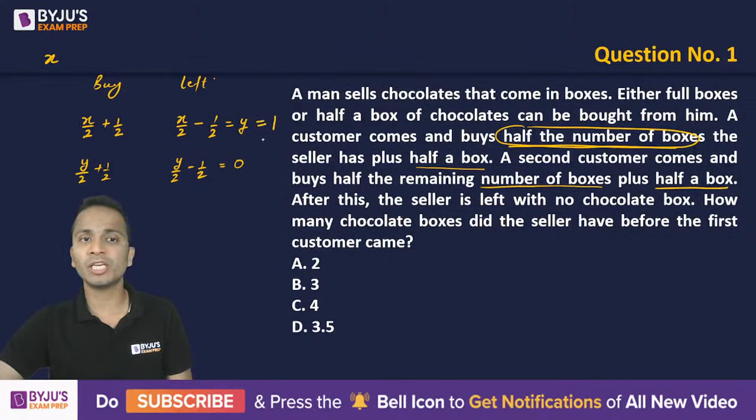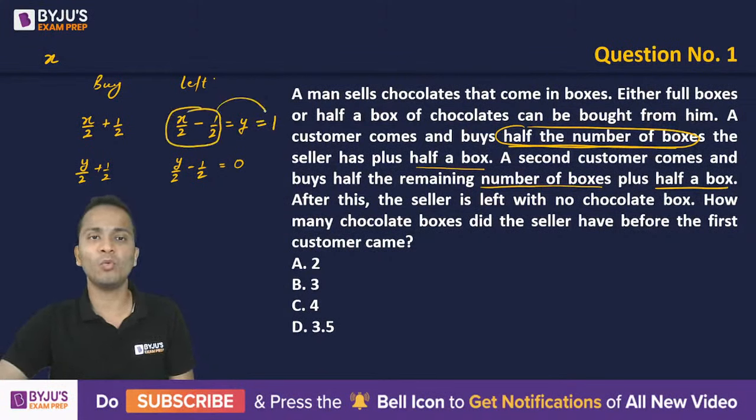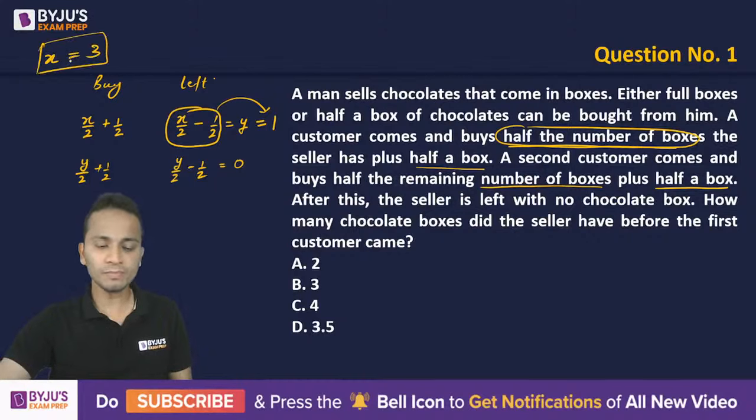I'll substitute it here. So X by 2 minus half will be equal to 1, and from here you can get the value of X. Half will go on the right hand side. 1 plus half is 1.5, multiplied by 2 it will be 3. So the value of X will be equal to 3.